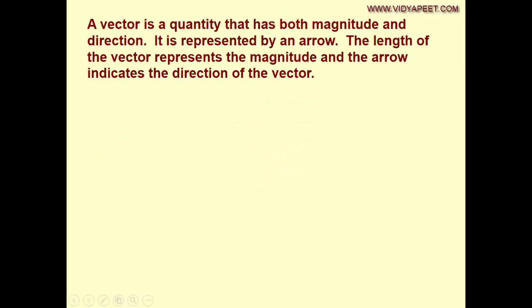A vector is a quantity that has both magnitude and direction. It is represented by an arrow mark in a directed line segment, and the length of the vector represents the magnitude, and the arrow indicates the direction of the vector.